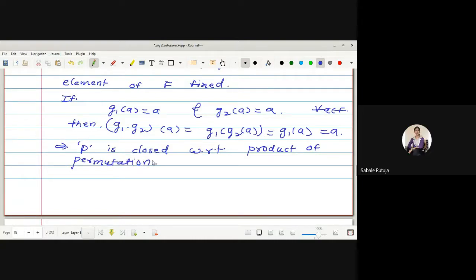So this implies the set P is a subgroup, with the identity.